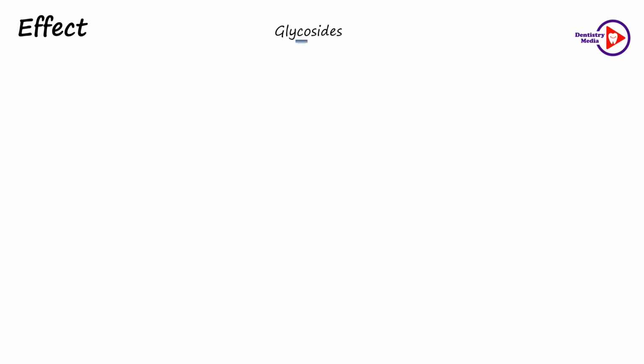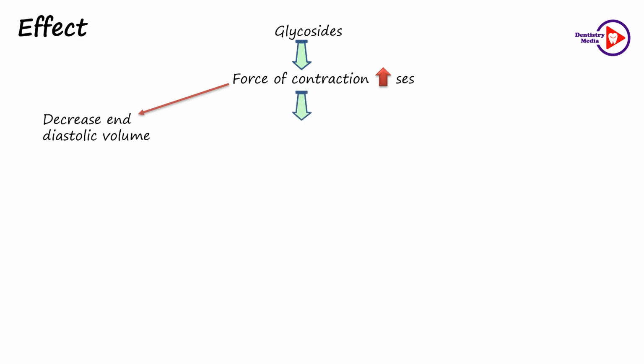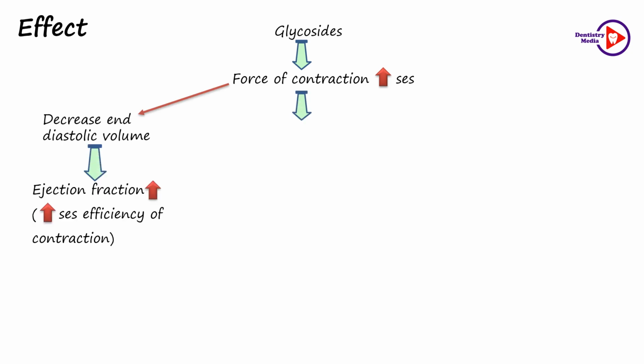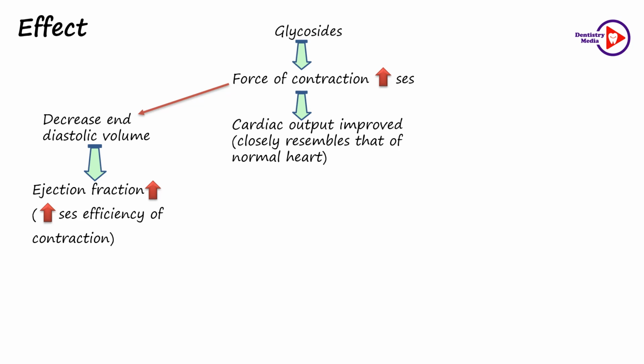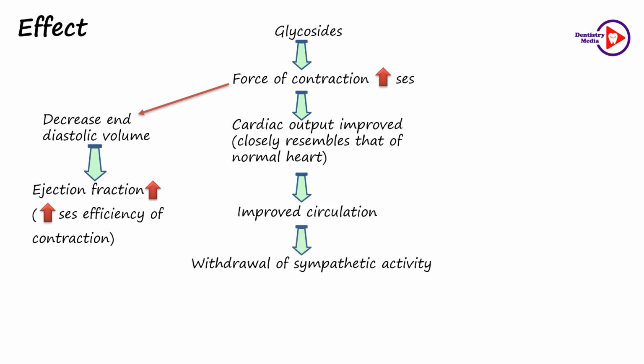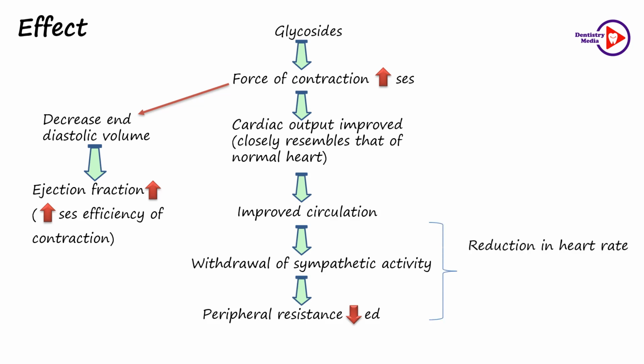The cardiac glycosides, by their positive inotropic action, improve the force of contraction of the heart. This in turn decreases the end diastolic volume, which improves the ejection fraction. That is, it increases the efficiency of contraction. Also, the cardiac output is improved, which closely resembles that of a normal heart, which in turn improves the circulation, and it also enhances the withdrawal of the sympathetic activity, which decreases the peripheral resistance. All this in turn causes a reduction in the heart rate.